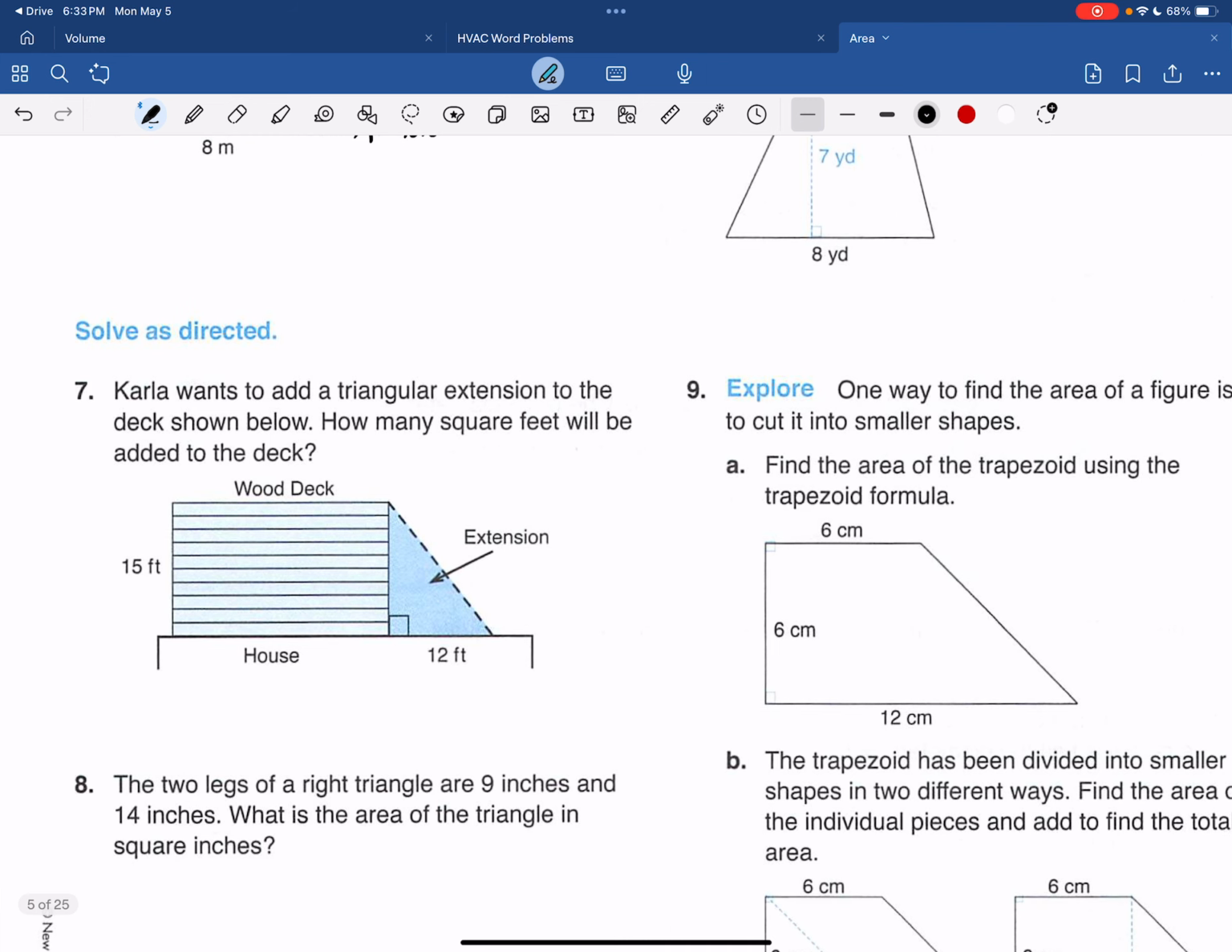Number 7. Carla wants to add a triangular extension to the deck shown below. How many square feet will be added to the deck? They're not asking me how many square feet the deck will have. They're saying how many square feet will be added to the deck. So we're looking at this triangular extension. Let me just draw it in there clearly so we know what we're dealing with. Right there. That's all we're interested in. So we know that it's a triangle.